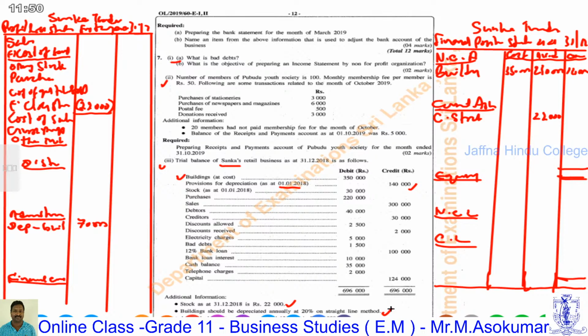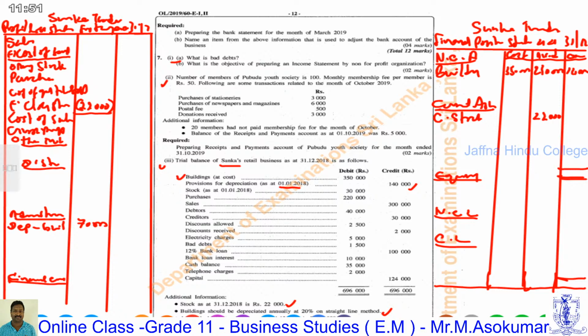Third thing, accrued electricity charges as at 31st December 2018 is 1,000. Accrued electricity charges rupees 1,000. That means the electricity used in the year ended 31st December 2018 is still outstanding, not paid by cash, still outstanding.